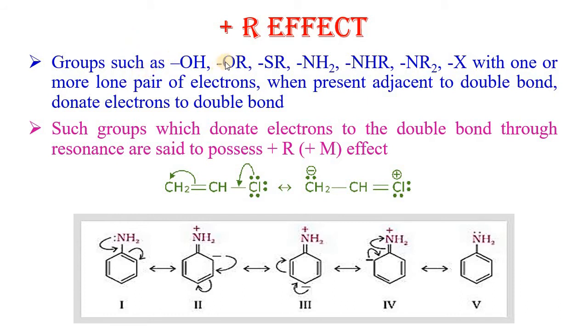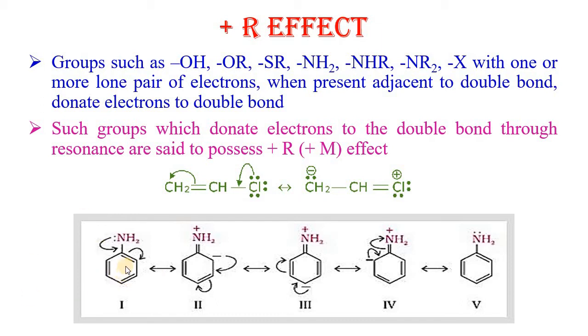Groups such as OH, OR, SR, NH2 which contain one or more lone pairs of electrons, when present adjacent to a double bond, donate electrons to the double bond. Such groups which donate electrons to the double bond through resonance are said to possess plus R or plus M effect. Say for an example, in vinyl chloride, the lone pair of electrons on chlorine is donated towards the unsaturated center. Therefore, it is known to show plus R effect.